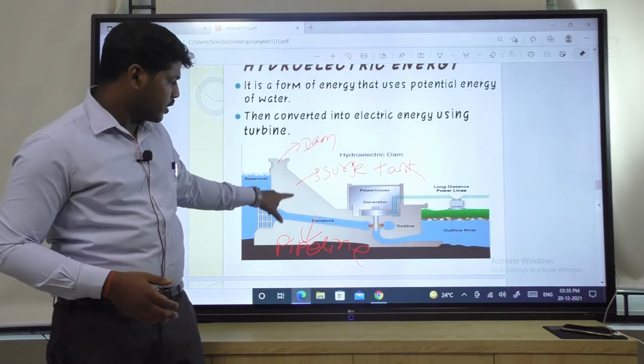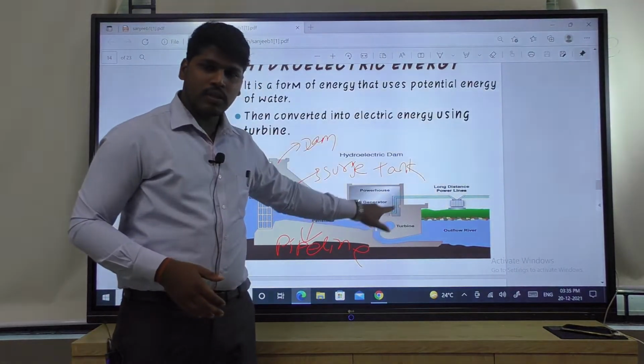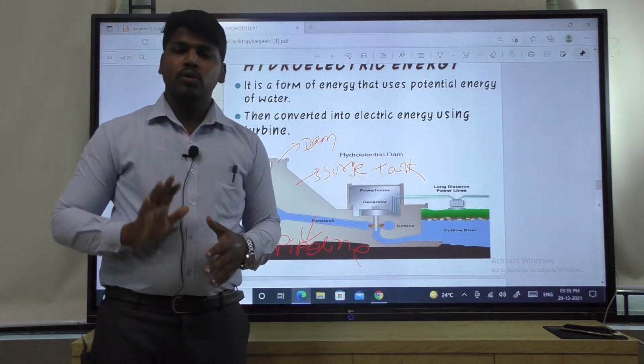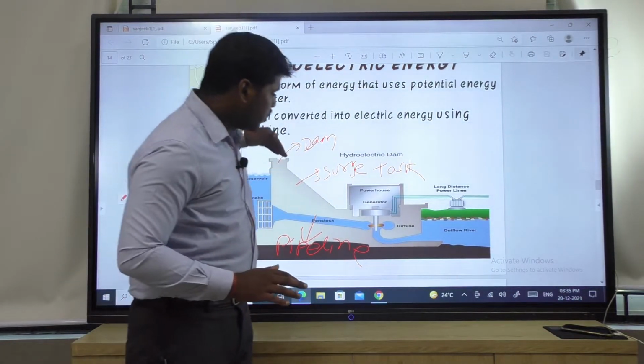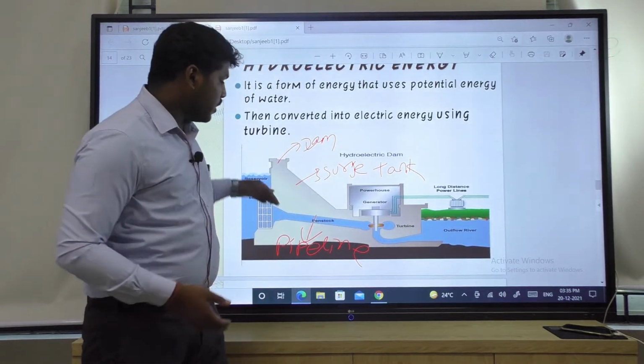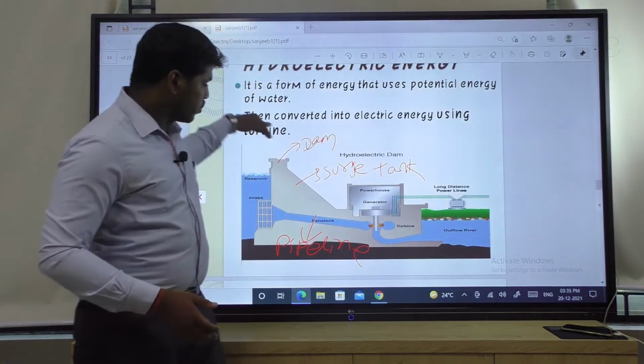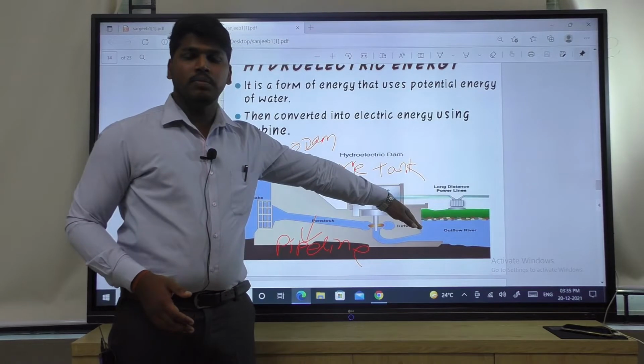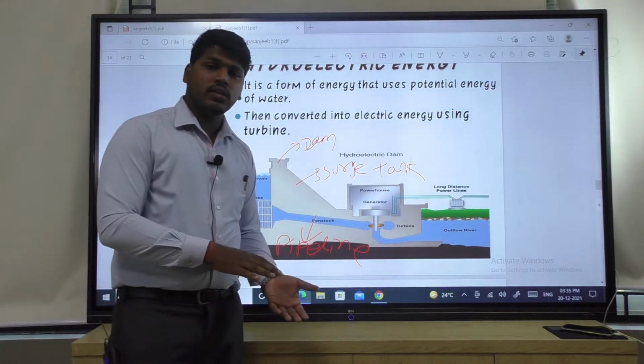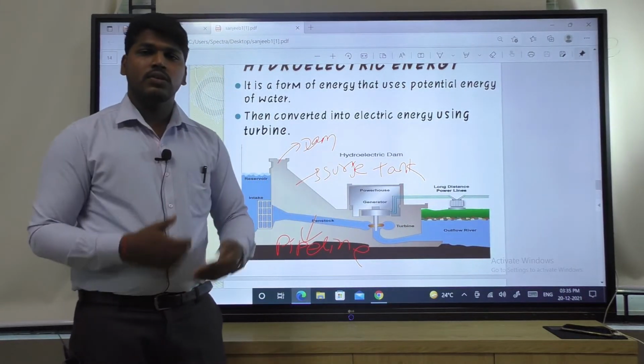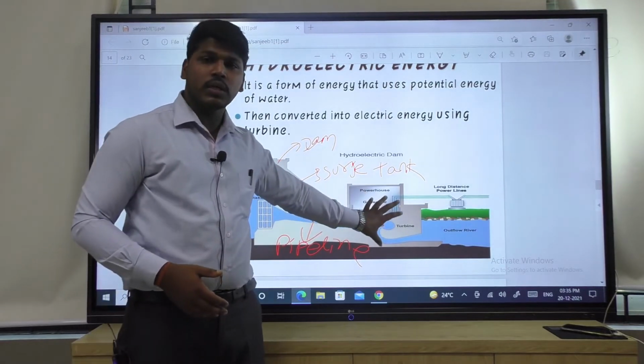So, after the surge tank, it will reach the turbine, and the turbine will rotate due to the potential energy of the water. The potential energy of the water is converted into kinetic energy as it comes down from the height with some speed and hits the turbine. That means that is the kinetic energy of the water. Then the turbine starts rotating. That means it will create the mechanical energy.